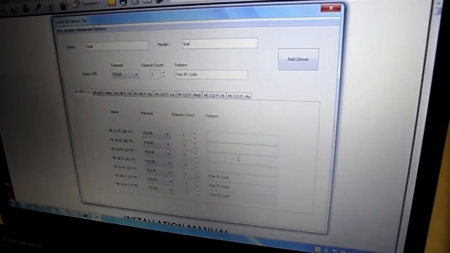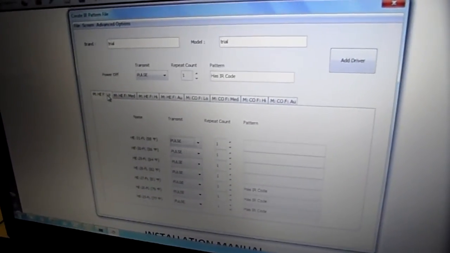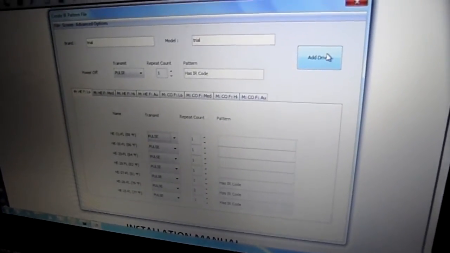As you will only do it once, I recommend you fill all the fan speeds so that the driver will be complete. For this video, I won't complete it.